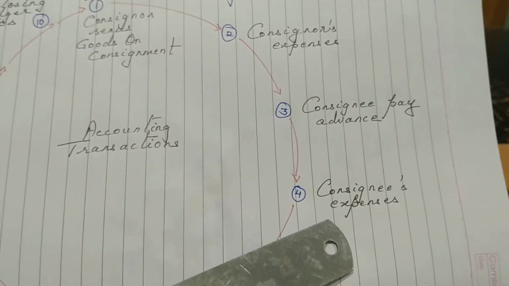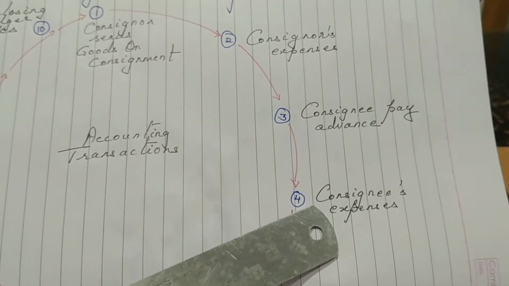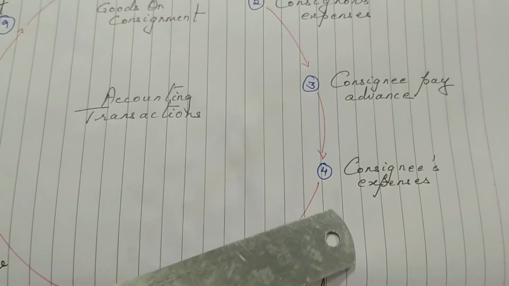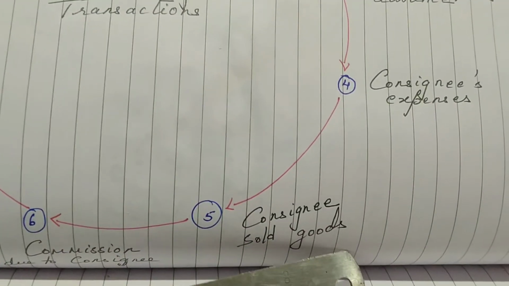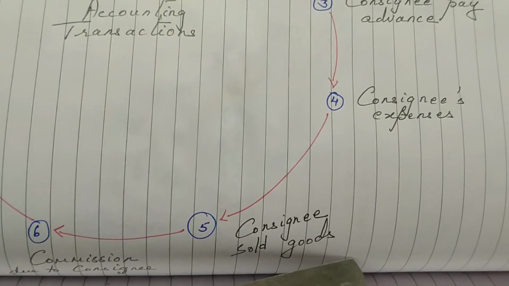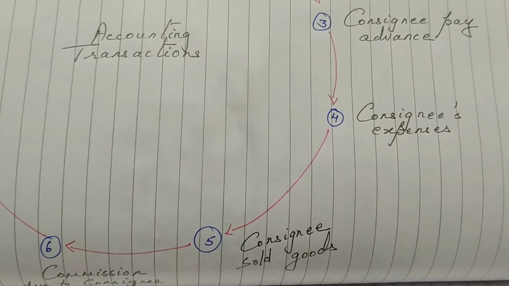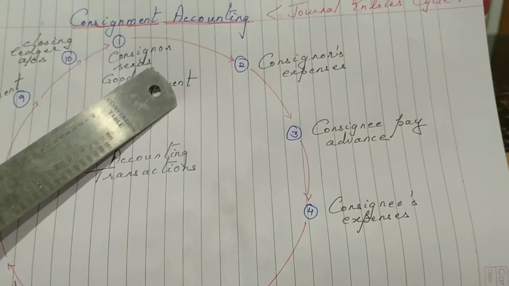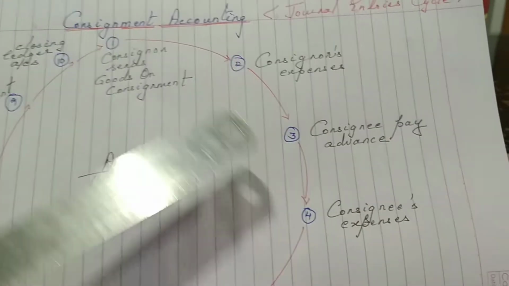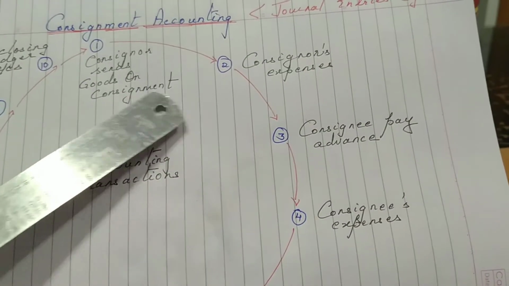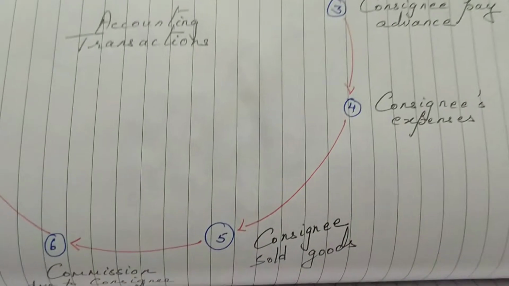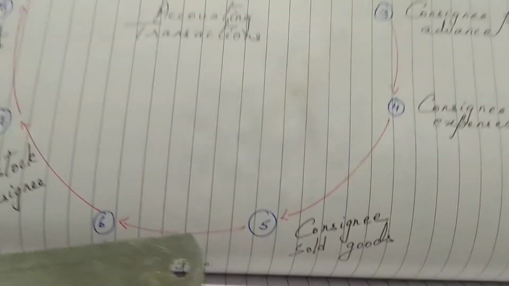Now after incurring all these expenses, what is the main motto of the consignee? To sell the products which are sent to him. So the fifth entry will be the goods when they are sold. How will we write the journal entry? Here we'll be writing the journal entry in the books of both the parties, the consignor and at the same time the consignee. So that is going to be our fifth journal entry.